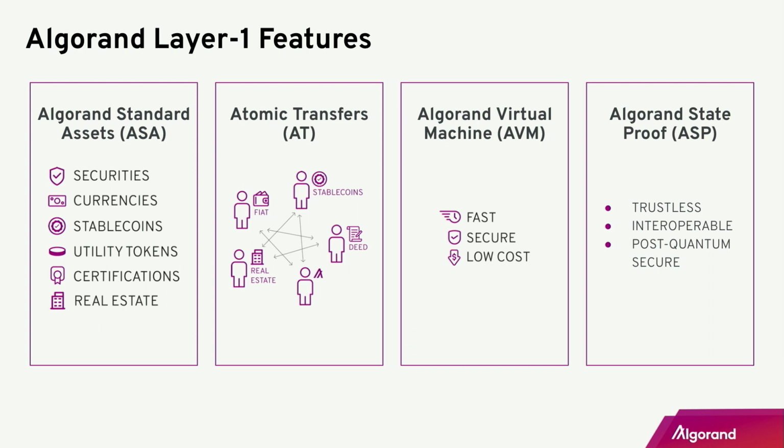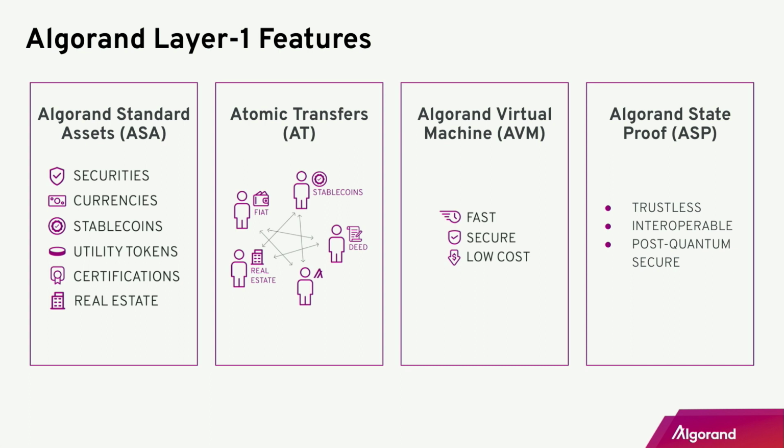Algorand also supports atomic transfers. So what does that mean? That means it can handle multiple transactions simultaneously. And if one of the transactions in the group fails, all the transactions in the group fail as well. So this is great when you need simultaneous transactions. When 2 parties are trading, both parties have to obey. And if one fails, the other fails as well.